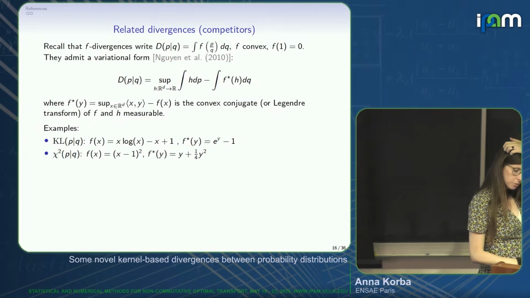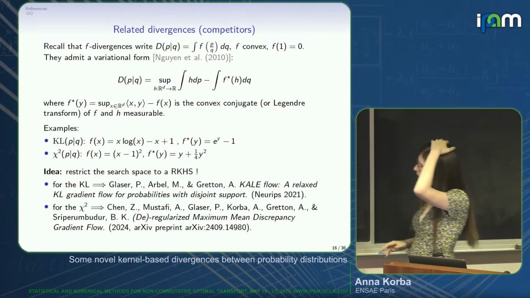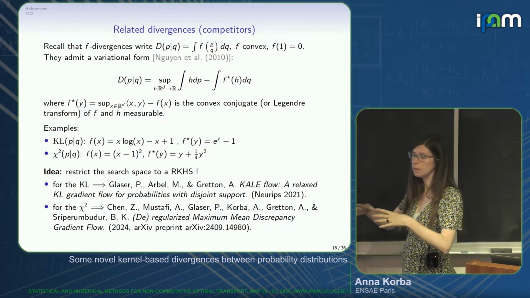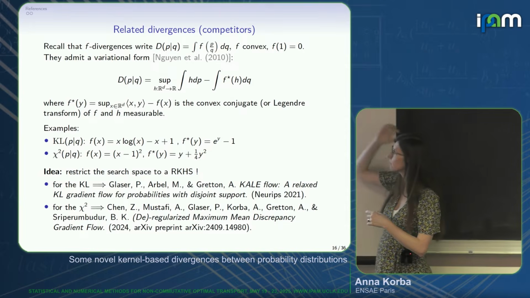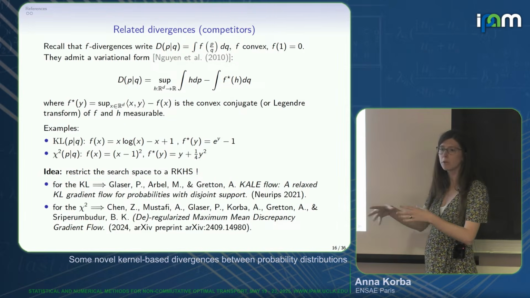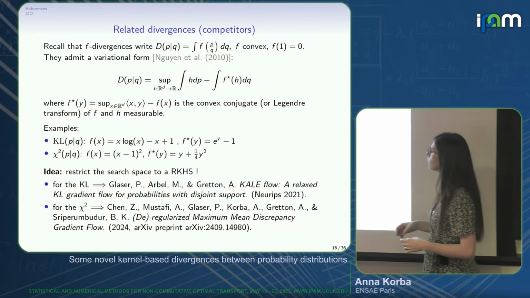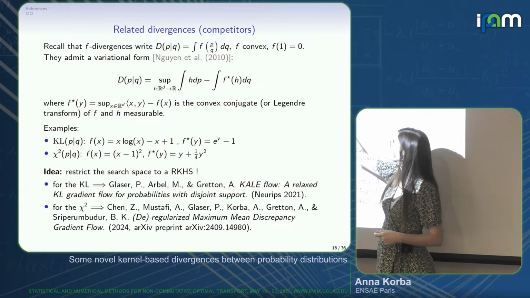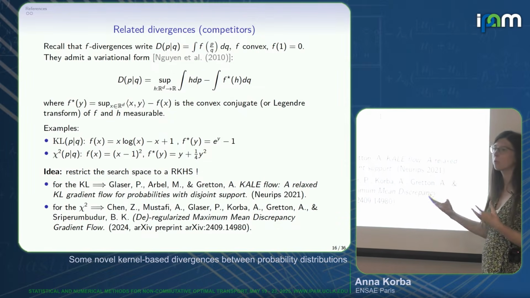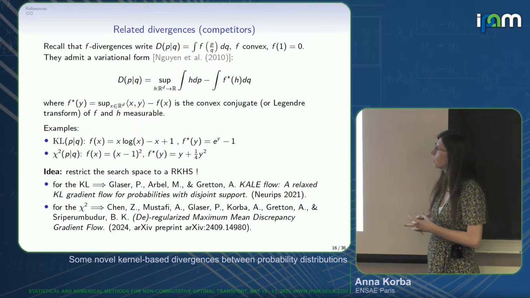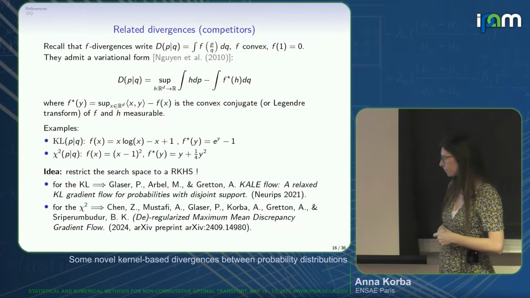What people have done, including myself, is to restrict the search space of these f-divergences to something smaller than the set of all measurable functions, namely a reproducing kernel Hilbert space, a much smaller space.